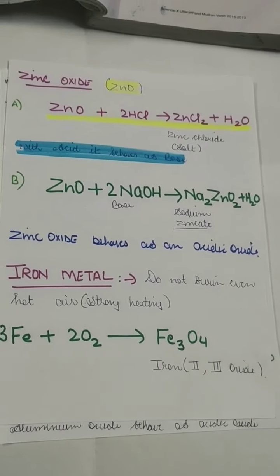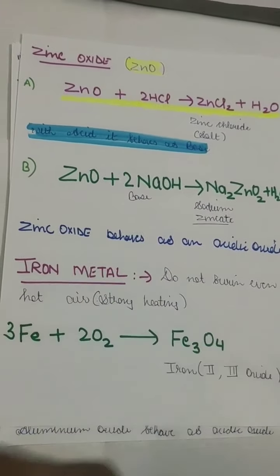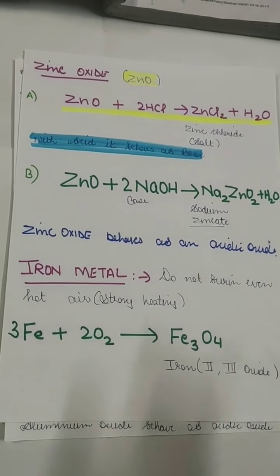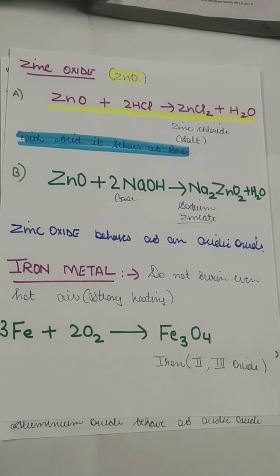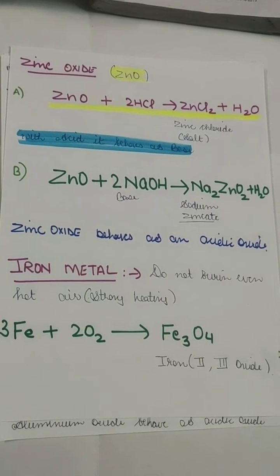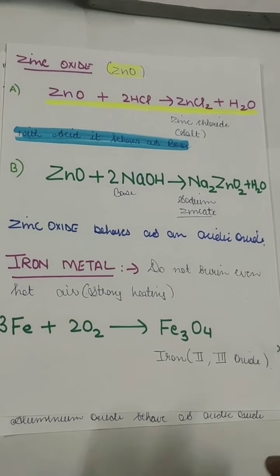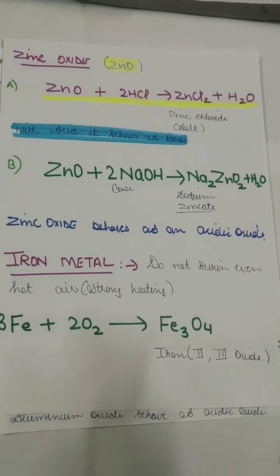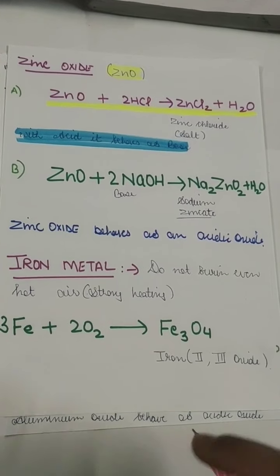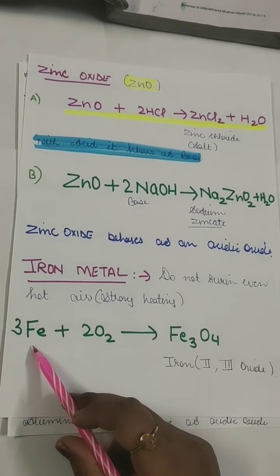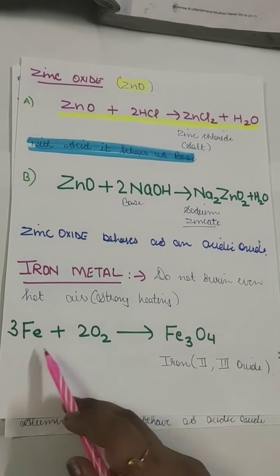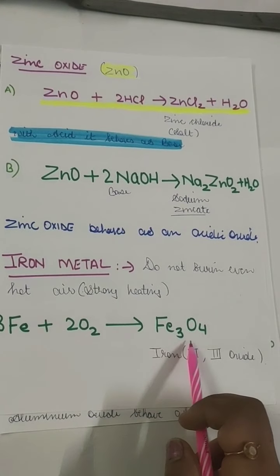Okay, so the next is iron metal. Iron metal does not burn in the air actually. Some iron filings can be burned in the air at a very high temperature, but iron generally does not burn in the air. But when it does, Fe plus O2 forms Fe3O4.